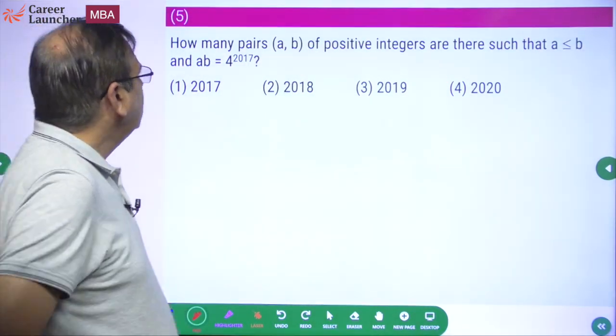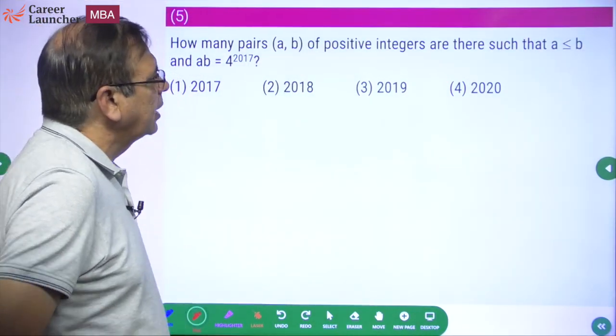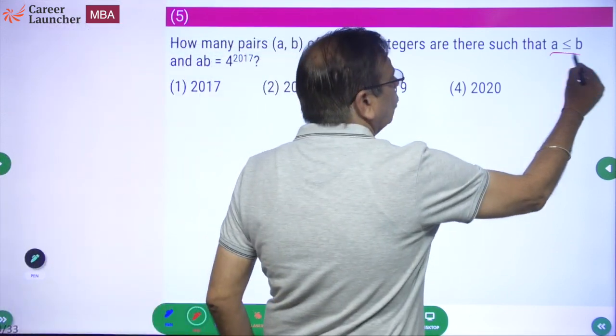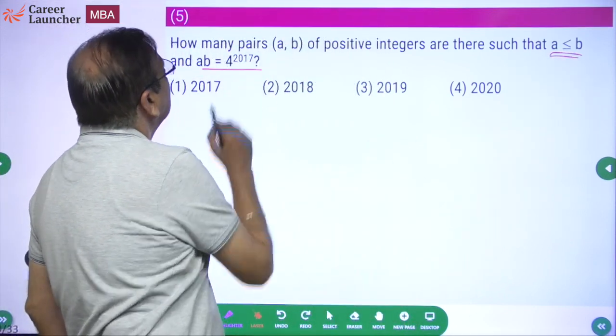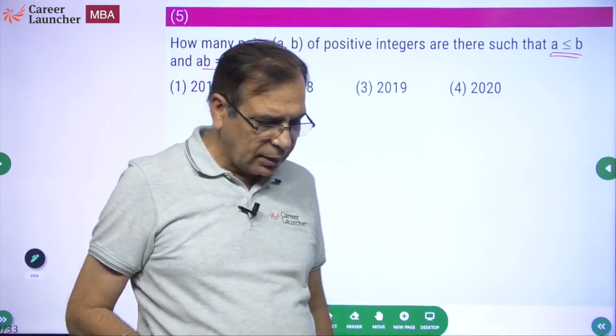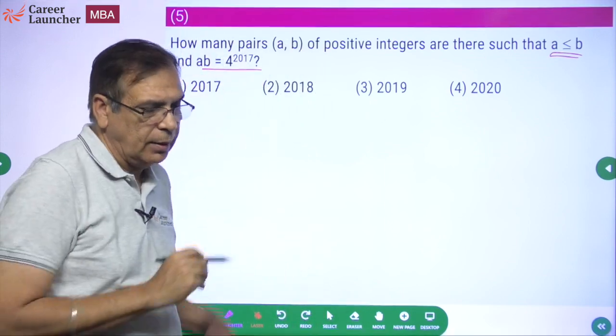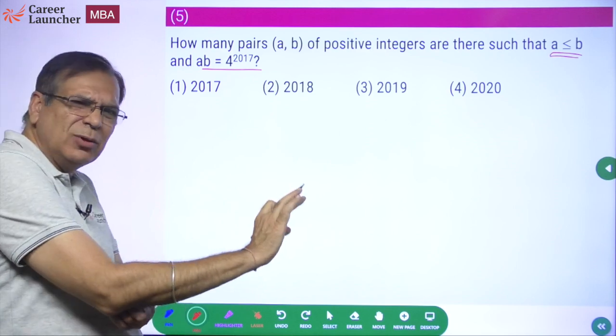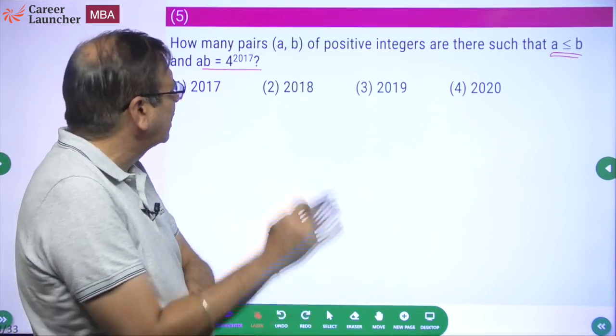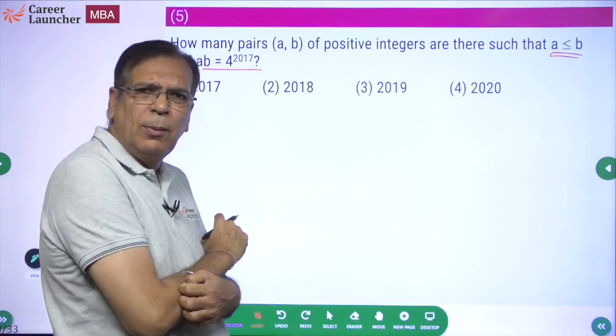Okay. How many pairs (A, B) of positive integers are there such that A is less than or equal to B and AB is equal to 4^2017? Okay. Now this is no jugaad, actually no jugaad as such. It's a simple easy question, but there's a concept which people miss out on. So I will try to cover that.